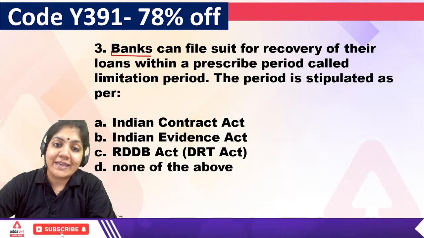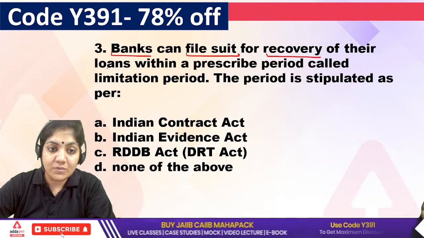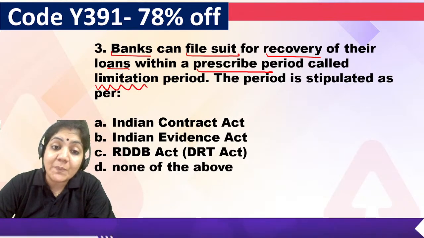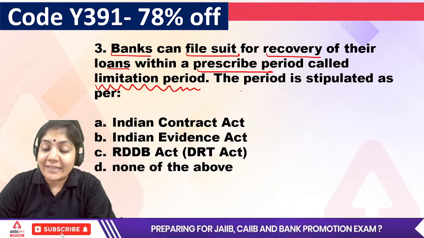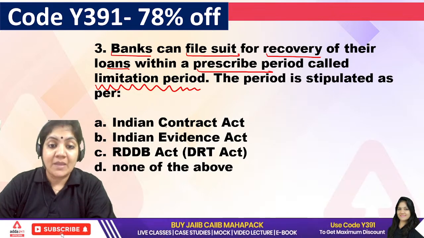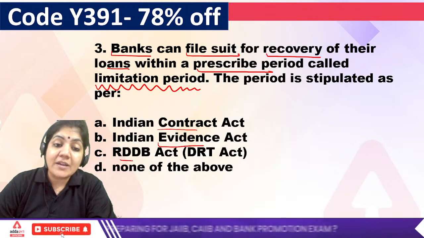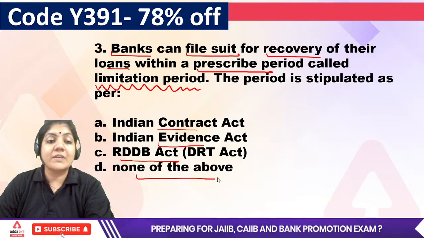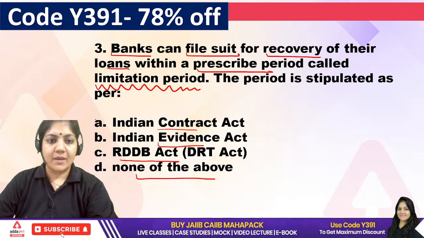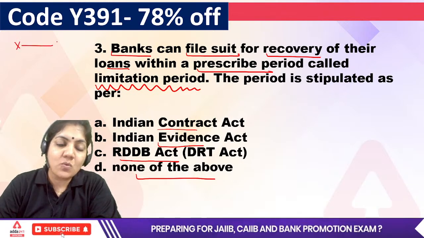Now, the third question. The banks can file a suit for recovery of their loans within the prescribed period, that is called the limitation period. So that limitation period is stipulated under which act? Indian Contract Act, Indian Evidence Act, RDDB Act, or none of the above? What is the exact answer of the third one? You know what a limitation period is? Suppose X person is there and Y is there.